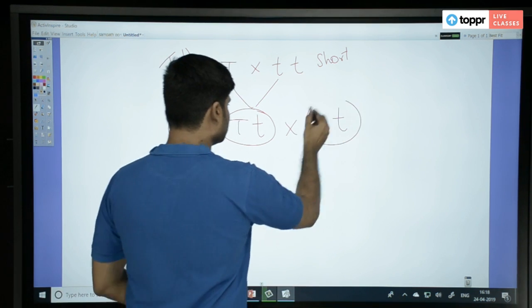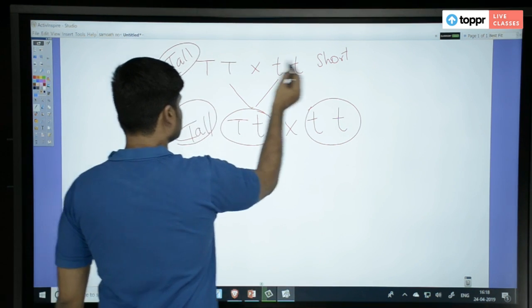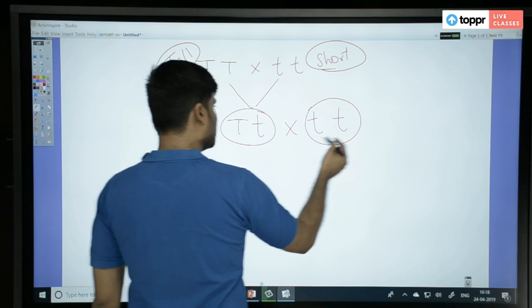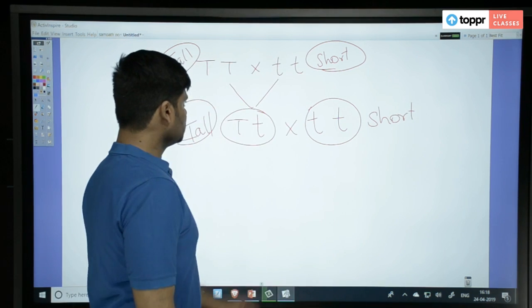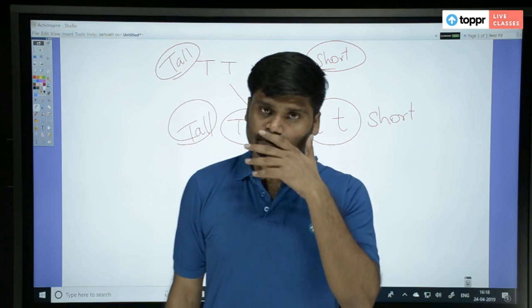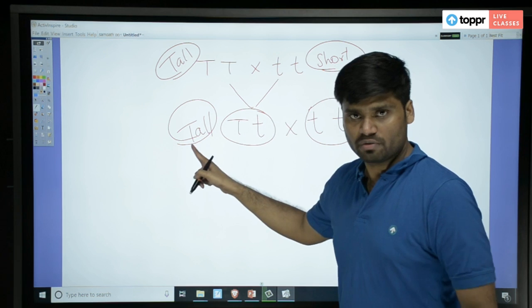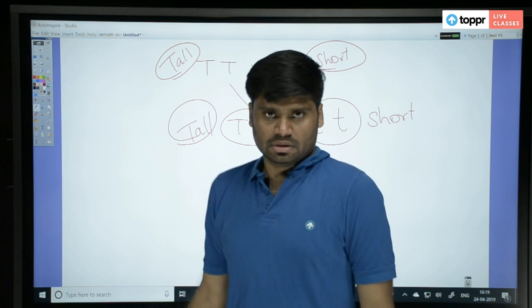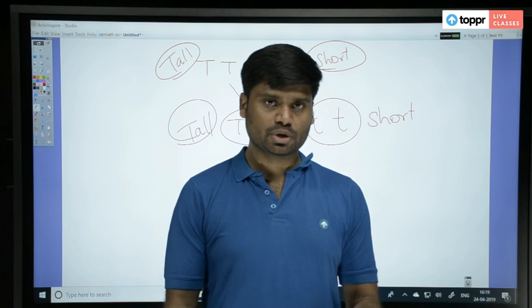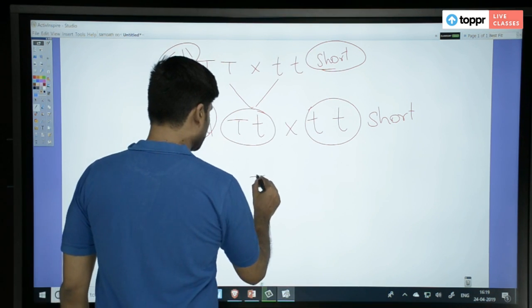Just like that experiment, we'll repeat another experiment. What we did first was tall versus short. Again we are doing tall versus short. So what would you expect? When you crossed tall and short, you got tall, all were tall. Now when you cross tall and short, all should be tall again, because you're just repeating the experiment. But no, this time he had some different results, right? So the results are what we know now.